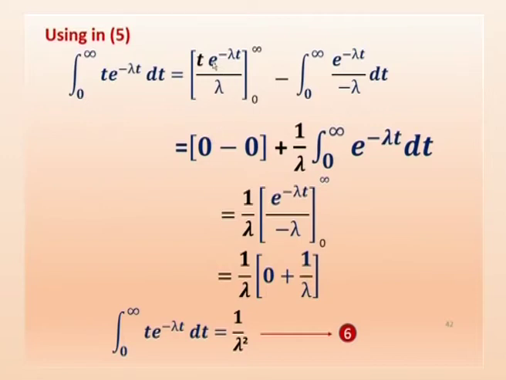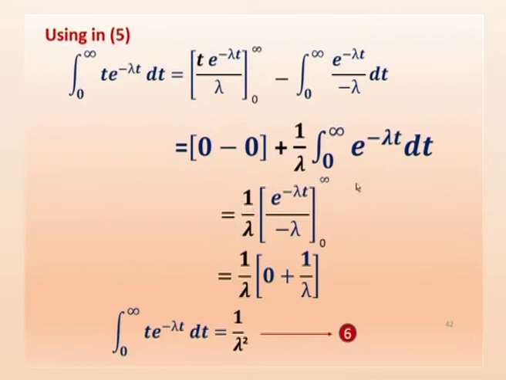Now here, upper limit minus lower limit. If you put upper limit e power minus infinity, that is 0. So that is 0 here. If you put lower limit, t equal to 0, so 0 minus 0. Plus here this is 1 minus there, 1 minus there, so it is plus 1 by lambda. And here, integral 0 to infinity e power minus lambda t dt will be equal to e power minus lambda t. So we are able to get this expression.